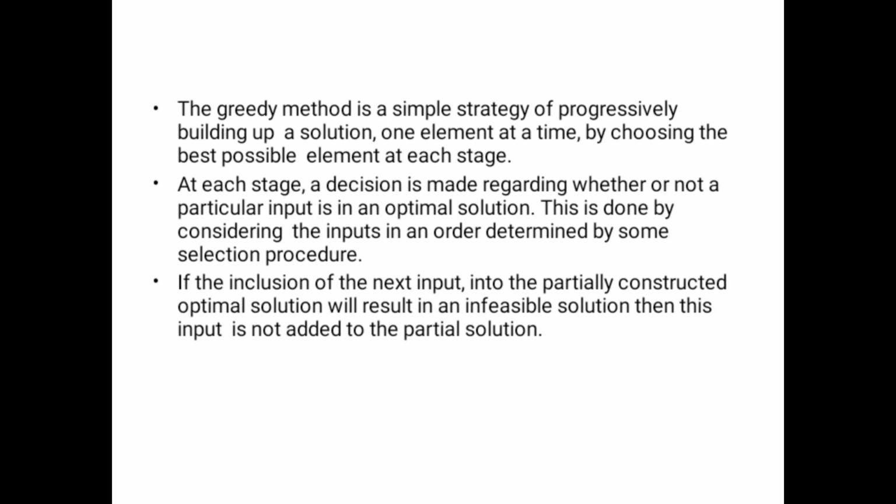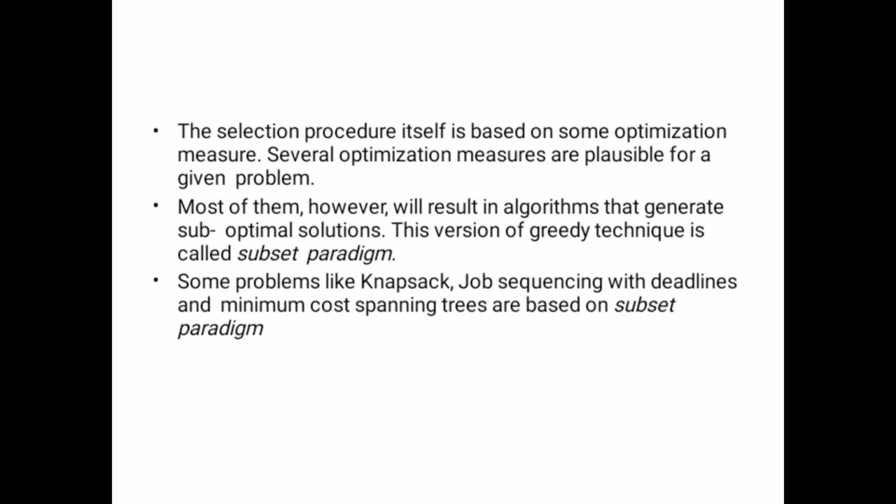Hence, we can say that a greedy method is a simple strategy of progressively building up a solution one element at a time by choosing the best possible element at each stage. At each stage, a decision is made regarding whether or not a particular input is part of an optimal solution. This is done by considering the inputs in an order determined by some selection procedure. If the inclusion of the input into the partially constructed optimal solution will result in an infeasible solution, then this input is not added into the partial solution.